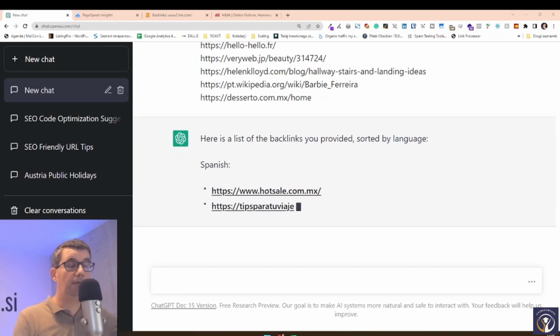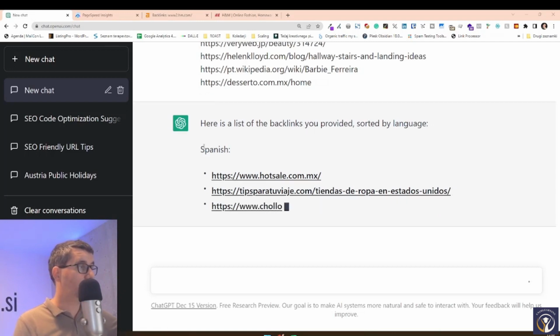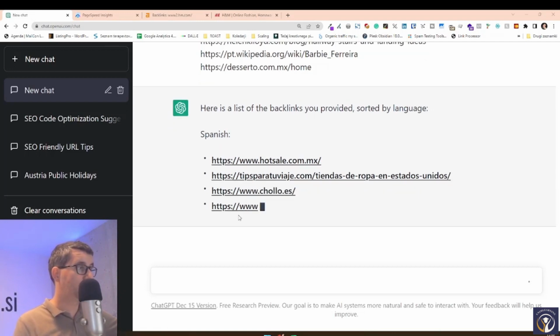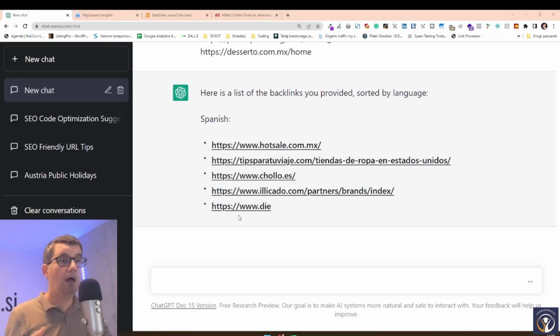And then it tells me which links come from which country or which language. So these are all of the Spanish links, right? So sorting data. I can ask it which are non-English.